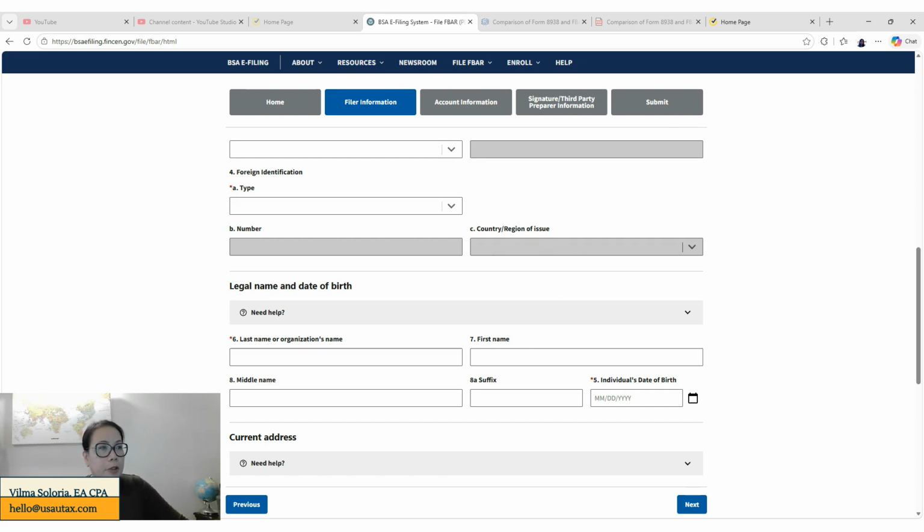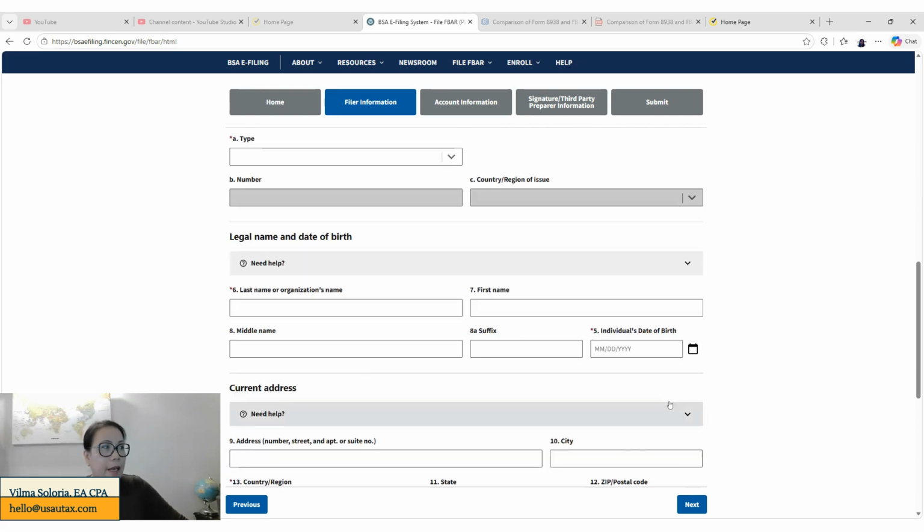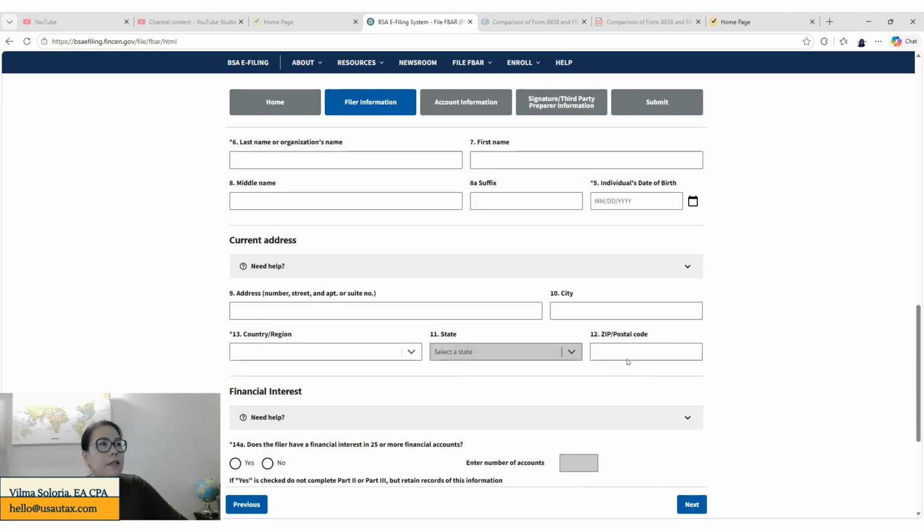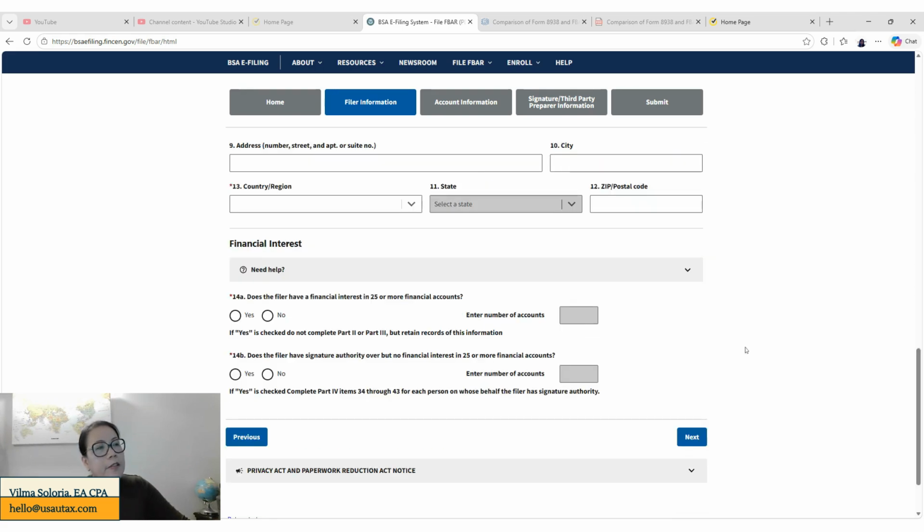You will need to put your name, last name, your first name, your middle name, and your individual's date of birth. And on line 9, you need to be putting your foreign address, the country, obviously, if you're living in Australia, the state, and the postal code. Okay, so the line 14 is asking you if you have 25 or more financial accounts.